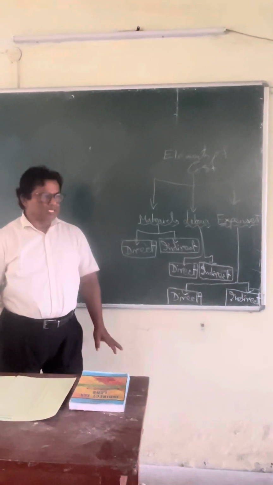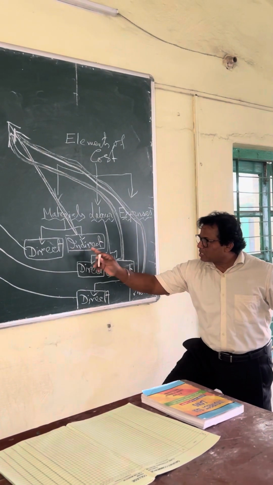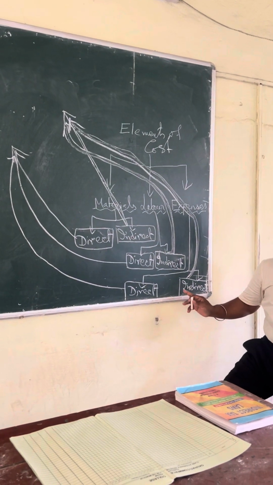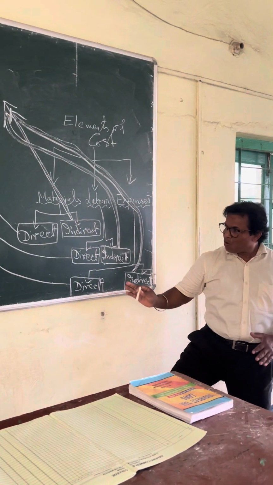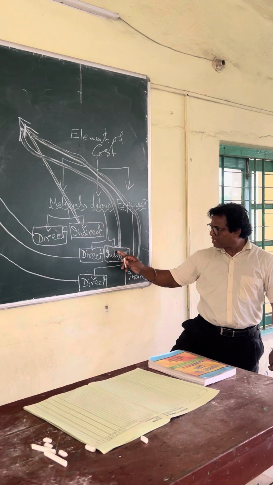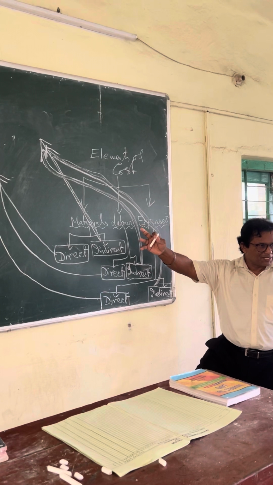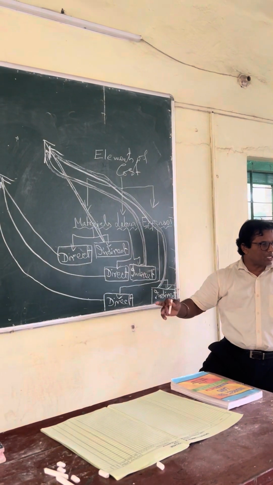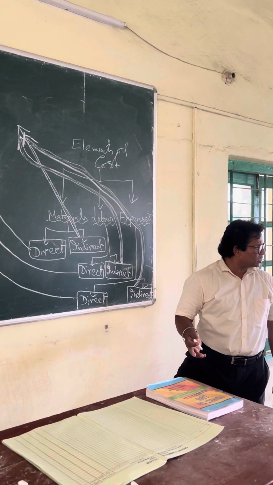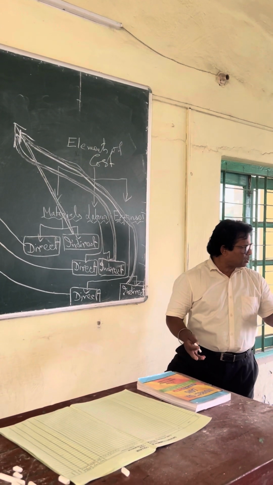Now one more thing I'll explain to you. As I have divided material in two parts, direct and indirect, labor, direct and indirect, and expenses, direct and indirect. Now after this classification, when you understood what is direct material, direct labor, direct expenses, and what is indirect material, indirect labor, and indirect expenses, then you do one thing: you put all the directs together. Another concept will come to you, and this will be helping you, believe me, in making a cost sheet and any other practical things in future. Just have the concept clear. The same formula is available everywhere. That's why I gave that formula.